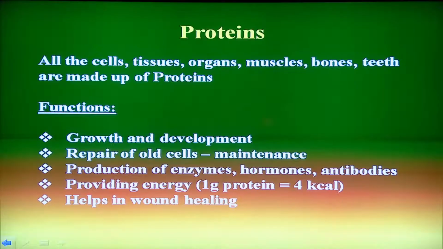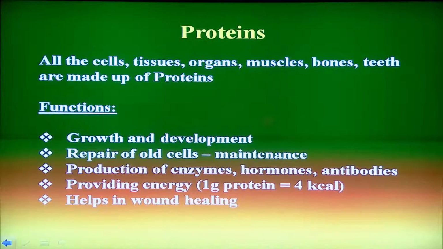Proteins are necessary for growth and development in different age groups, repair of old cells, that is called maintenance, production of enzymes, hormones, antibodies and many other important compounds in the body. As I just told you, protein also provides energy. 1 gram of protein gives you 4 calories, and it also helps in wound healing.